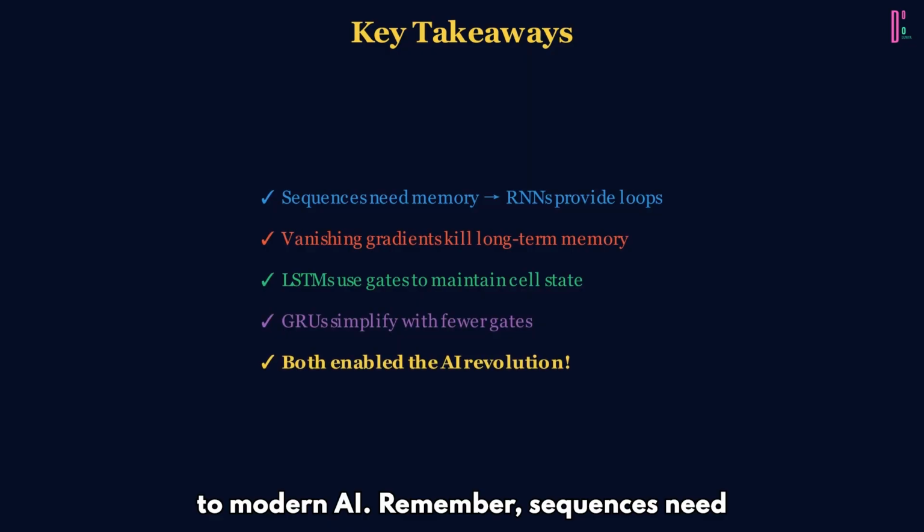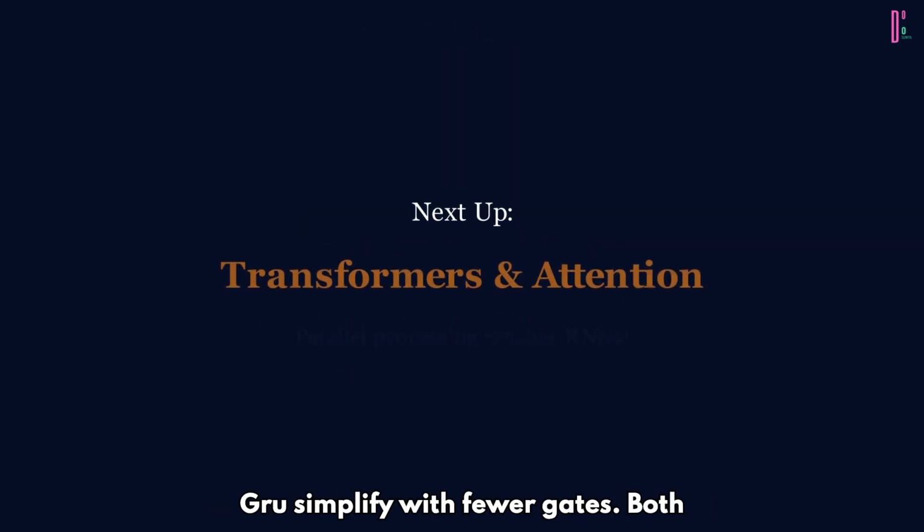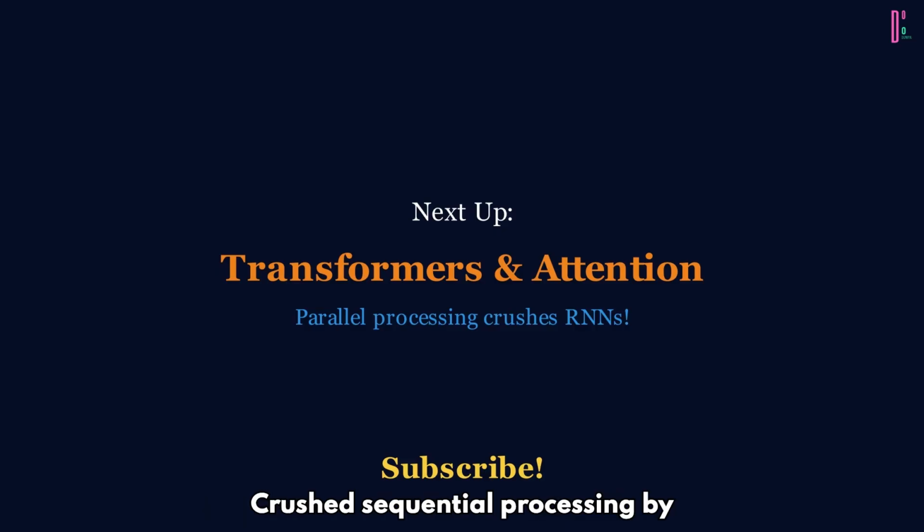Remember: sequences need memory. RNNs provide loops. Vanishing gradients kill long-term memory. LSTMs use gates to maintain cell state. GRUs simplify with fewer gates. Both enabled the AI revolution. Next up: how attention mechanisms and transformers crushed sequential processing by processing everything in parallel.